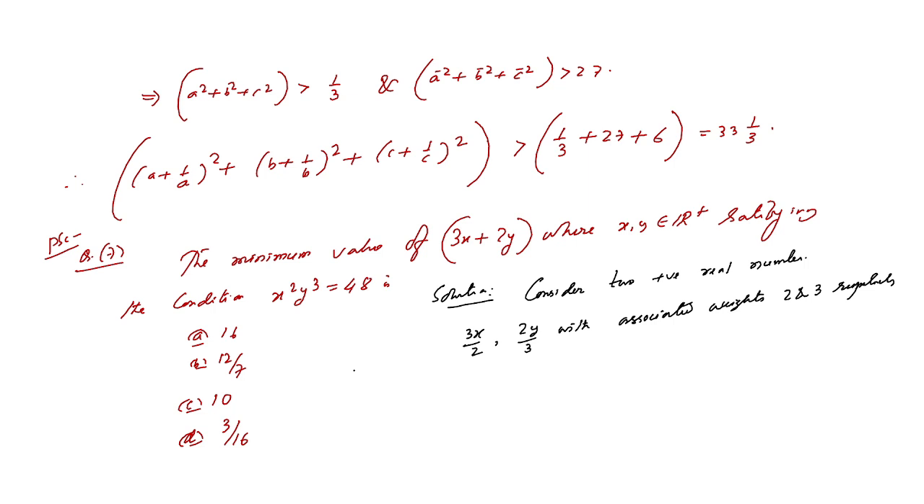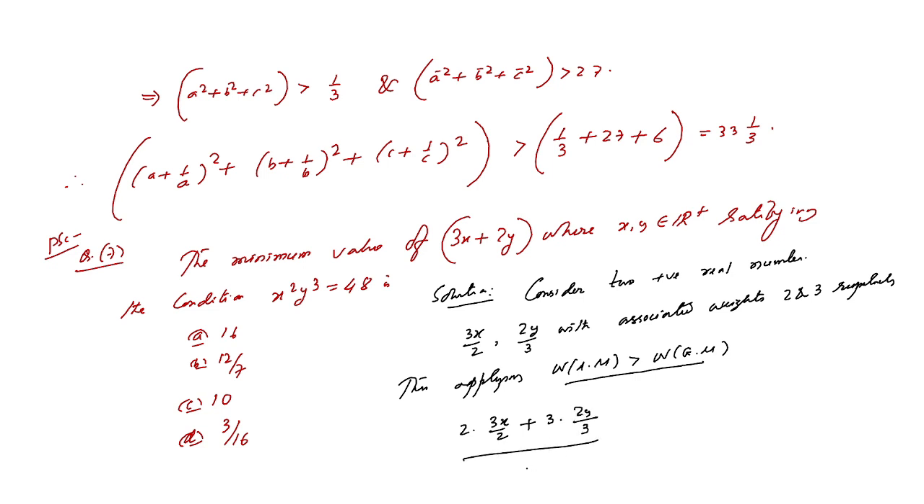And here you can apply the arithmetic mean greater than equals to geometric mean, and then applying weighted arithmetic mean greater than weighted geometric mean. So what will happen? The weighted arithmetic mean is basically P1 into A1, so 2 into 3x by 2, plus P2 into A2, that means 3 into 2y by 3, by P1 plus P2, that means 2 plus 3.